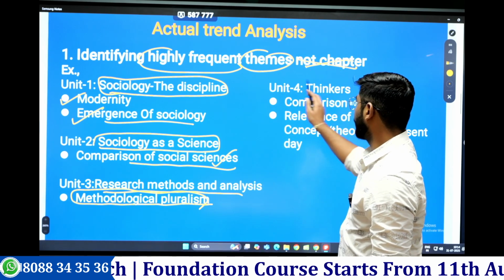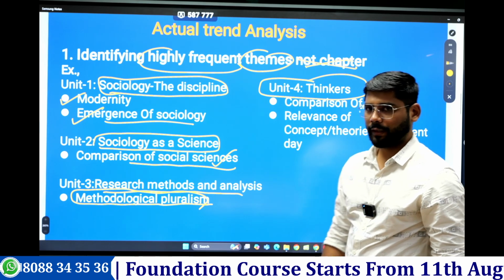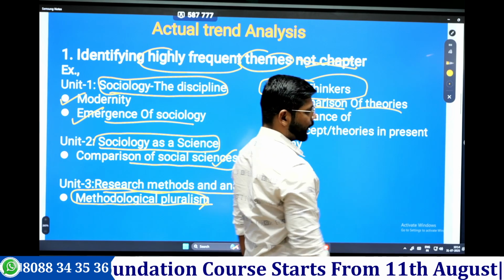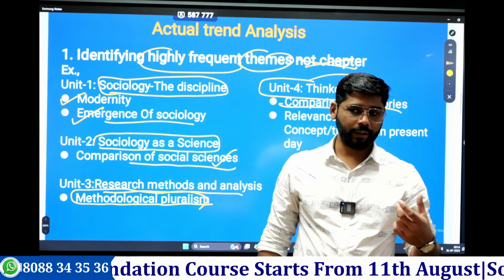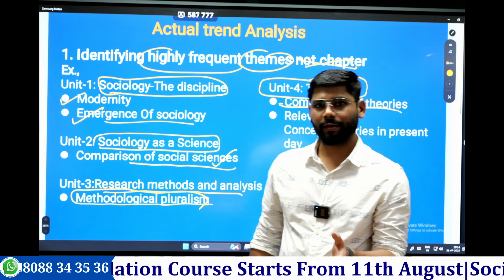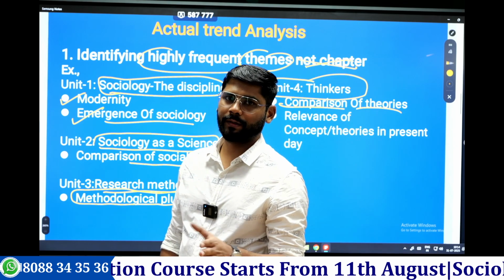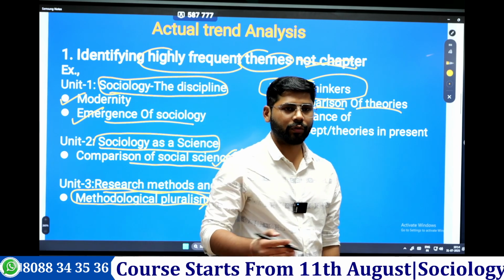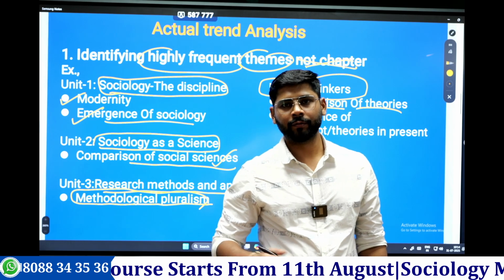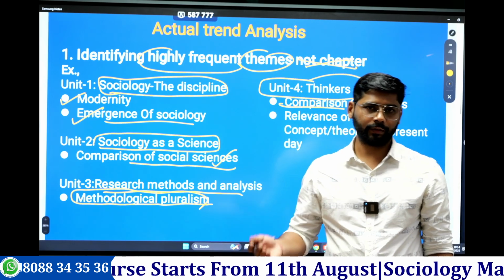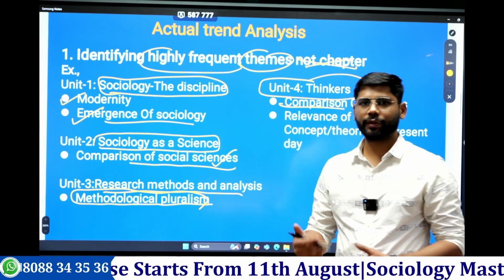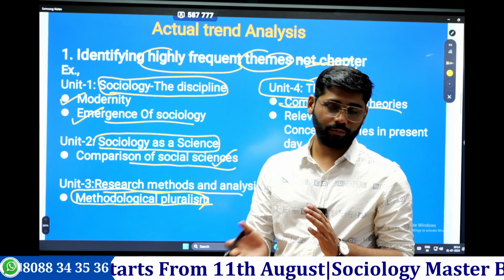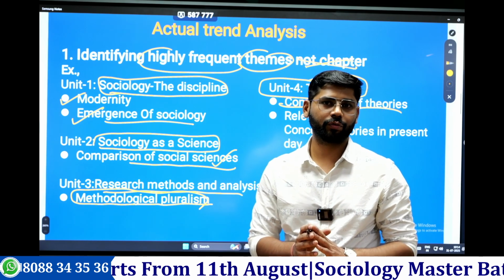Then again, when it comes to unit 4, there is another recurring theme: they will ask for a comparison of theories. In 2023 they asked to compare the concept of class of Marx and the concept of class of Max Weber. Also, they have asked to compare anomie of Durkheim and anomie of Merton. So they are asking you to compare the theories of thinkers, and in future they might ask for very similar theories to be compared.